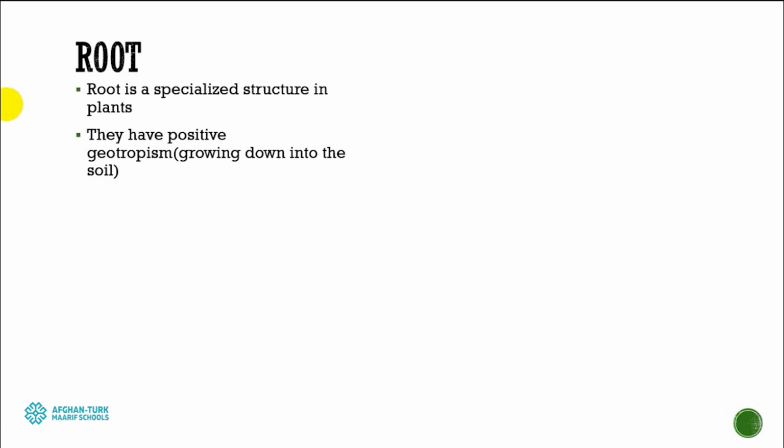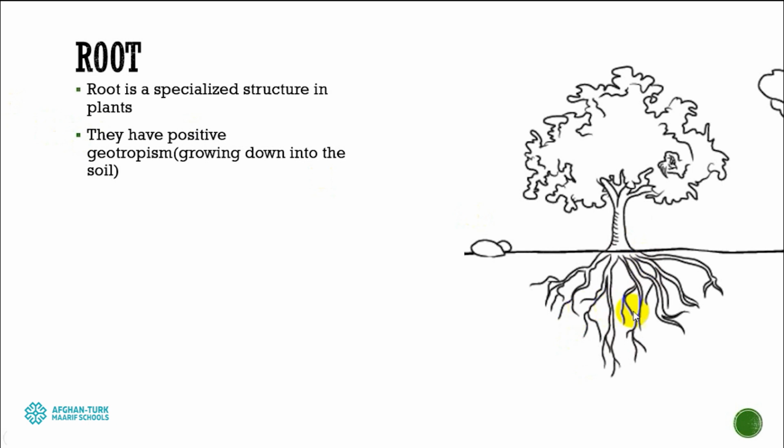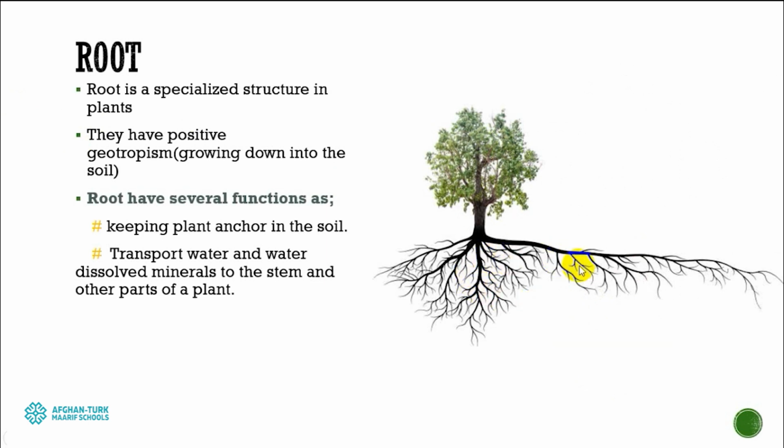So now let's talk about each part, how they work and function. The first part is the root. Roots are specialized structures for plants, and they have positive geotropism, meaning the root grows down into the soil. They never grow upward, they always grow downward. And they have two functions. The first function is to anchor the plant in the soil. They grow in every direction, and they can anchor the plant in one place so that winds and earthquakes, for example, cannot damage that plant.